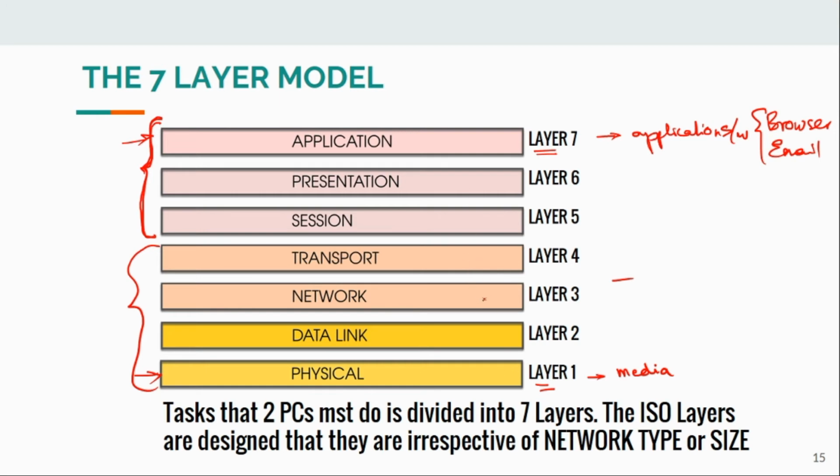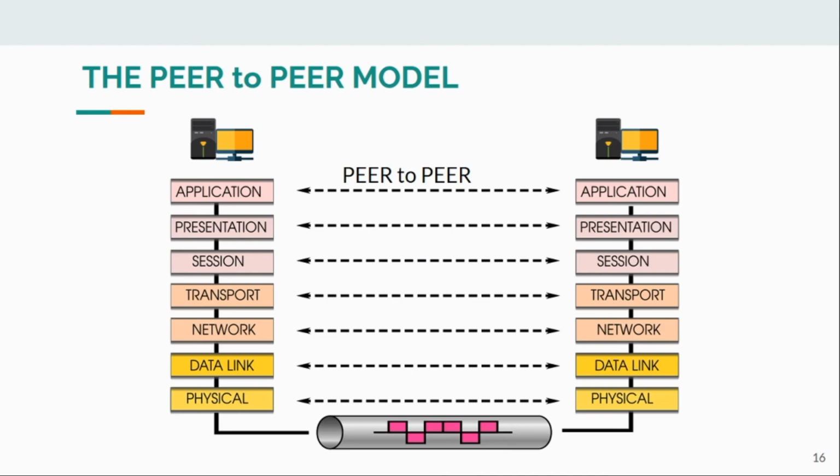For the time being, understand that layer 1 is the layer which is more near to the transmission media, and the application layer is the topmost layer, which is more related to the software side, and all other functions come in between. How these softwares are implemented, these protocols are implemented. It is also called a peer-to-peer model. That is, two PCs are communicating. This may be in India, it can be in USA, anywhere in the world.